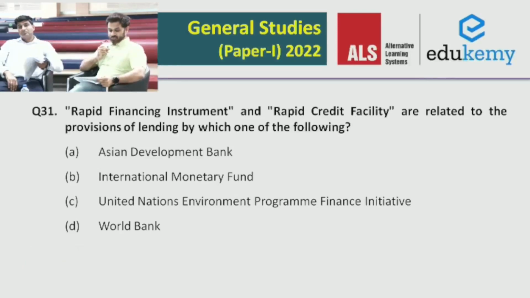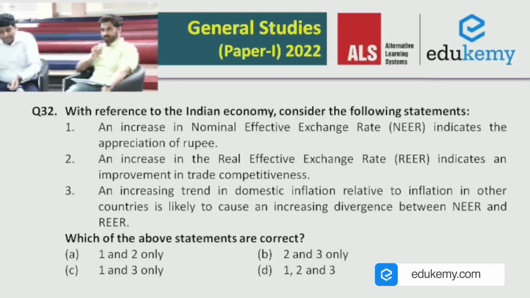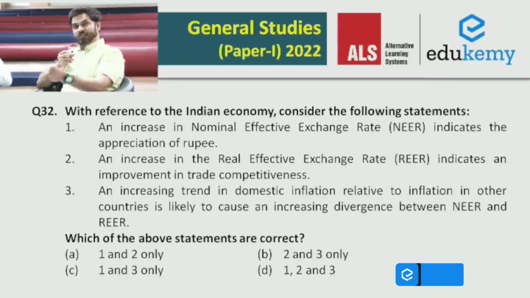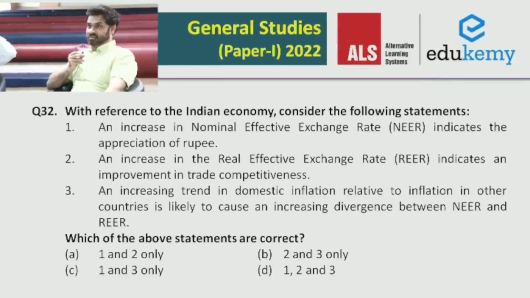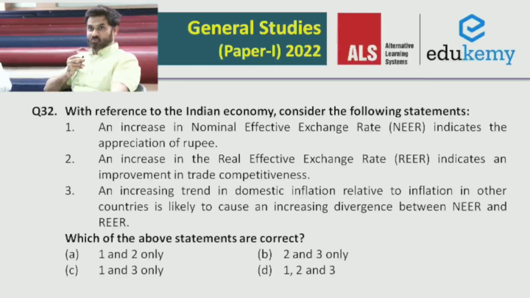Moving to question number 32, which is clear from statement number 2 itself. If you look at it, an increase in the real effective exchange rate indicates an improvement in trade competitiveness. Now the very basic concept of REER tells you that if it increases, it is going to bring down the trade competitiveness rather than increasing it. So just by looking at statement 2, you can answer this question.